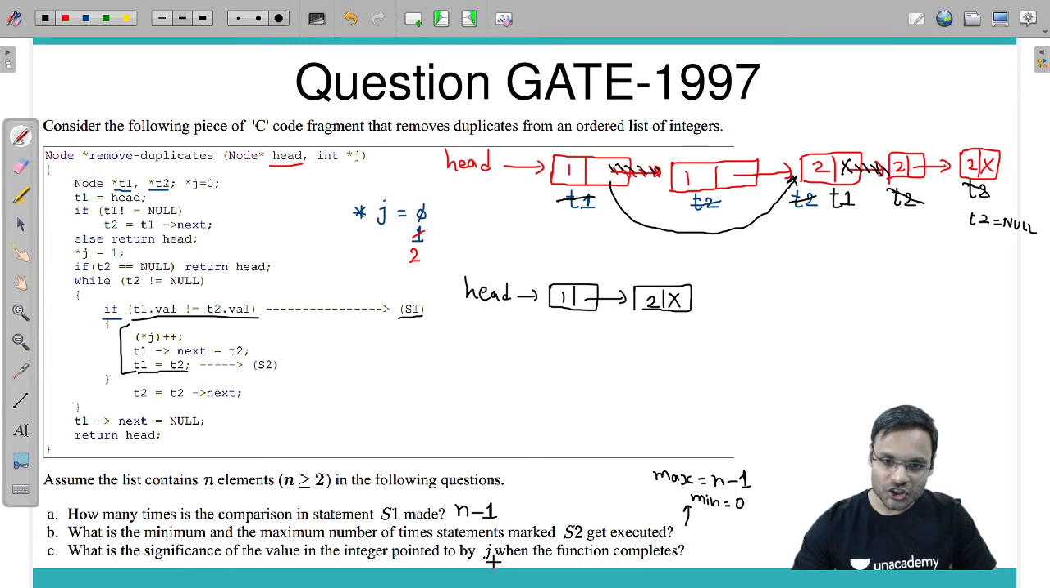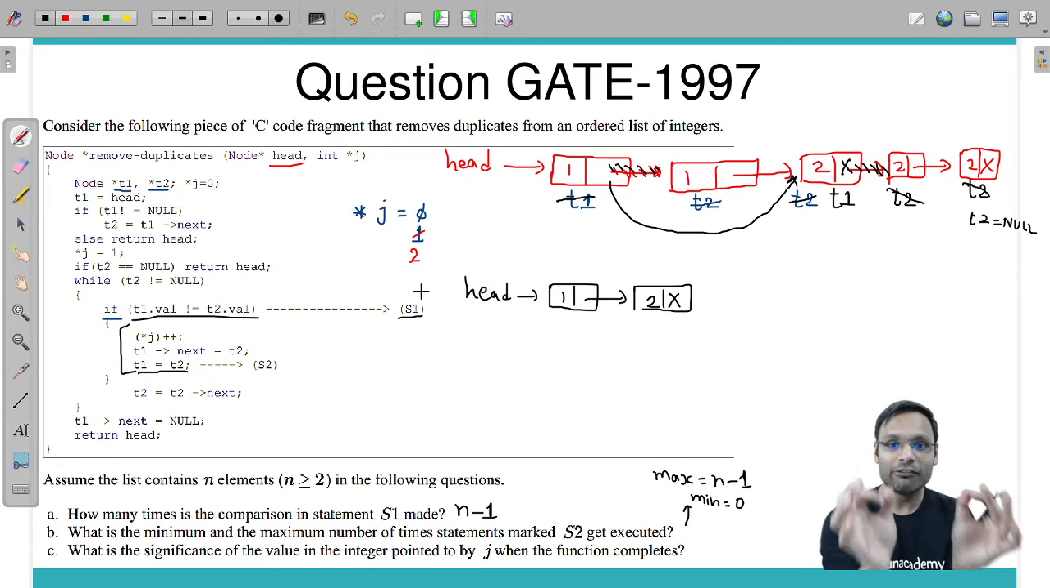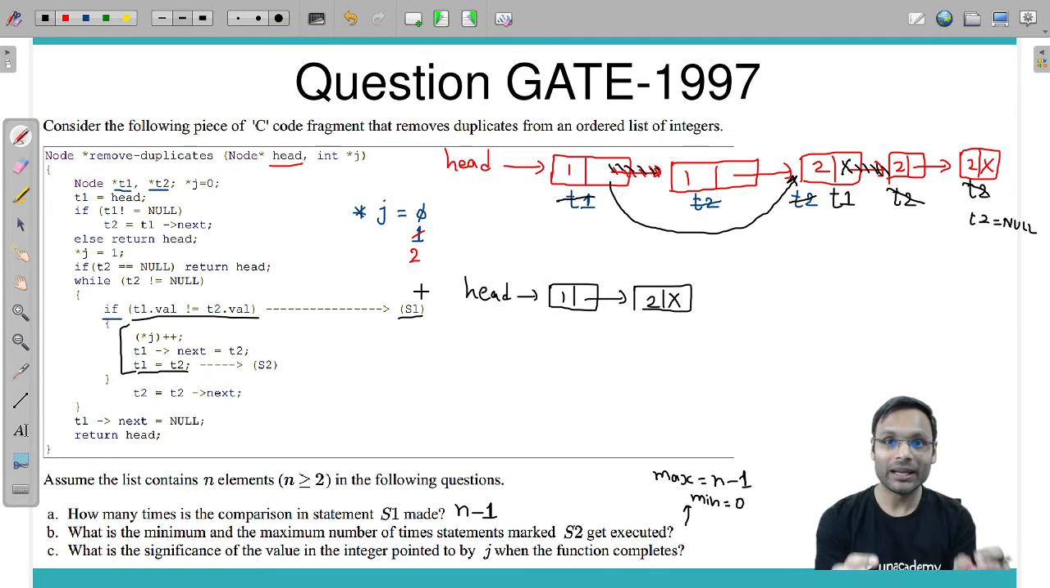And what is the significance of the value in the integer pointed to by j when the function completes? So j is giving you the total number of elements remaining after the removal of duplicates. How many unique values are there after removal of duplicates? That will be given by the value pointed to by j.